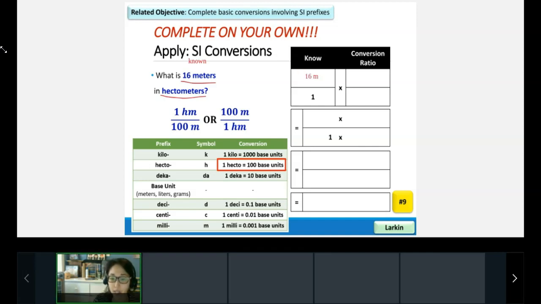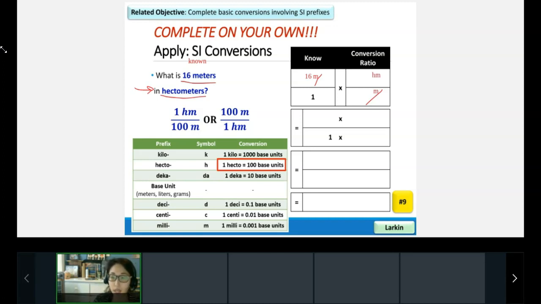Now in the next step, I want to get rid of meters. It's on the top right now. So in the next step, I need to put it on the opposite side. Where should it go in the next step to get rid of it? Perfect, yes, on the bottom. And on top is what I'm solving for. So tell me in the chat, what am I solving for? Take a look at our question. What units? Yeah, we're solving for hectometers, so we'll put HM on the top.